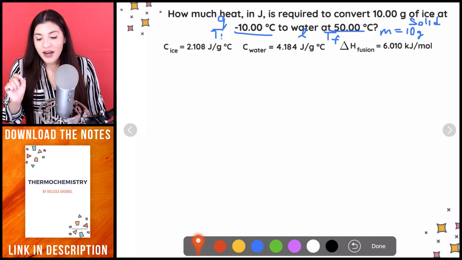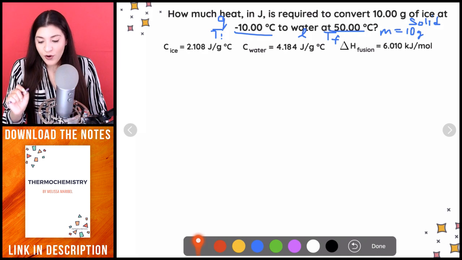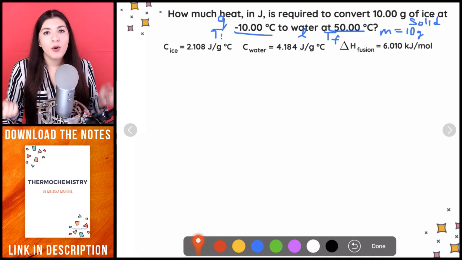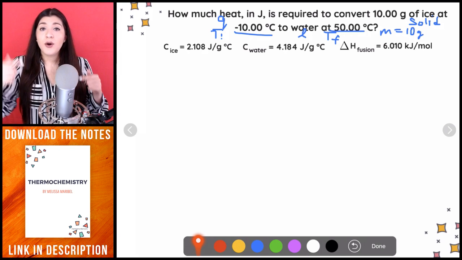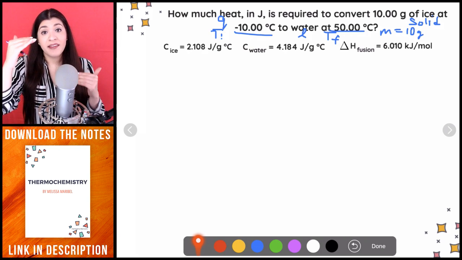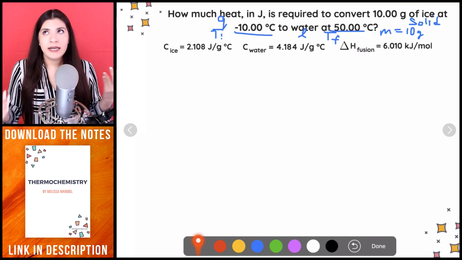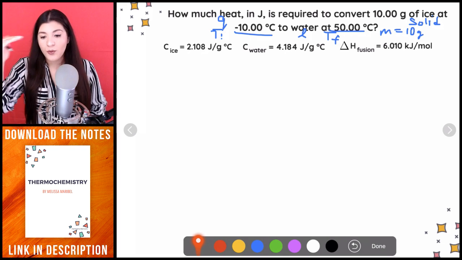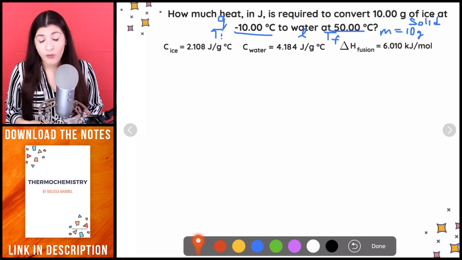So what I want you guys to see is first start off with identifying how far up that little ladder I am going to. Am I going from a solid to a gas, or am I going from just a solid to a liquid and stopping there? Because in that case, you wouldn't need vaporization, right? You wouldn't need every single little part of that ladder, or little heating curve, that I was talking about before.